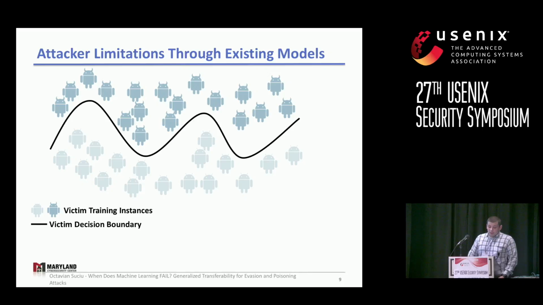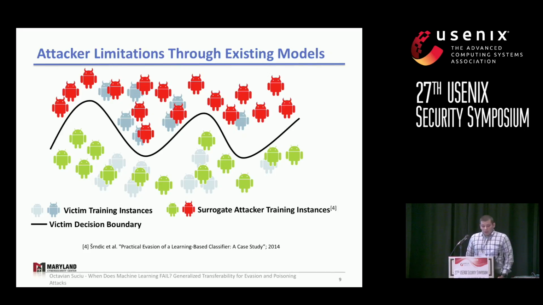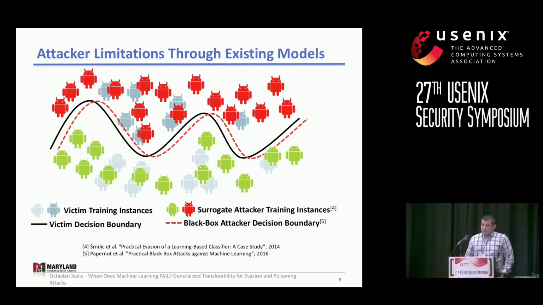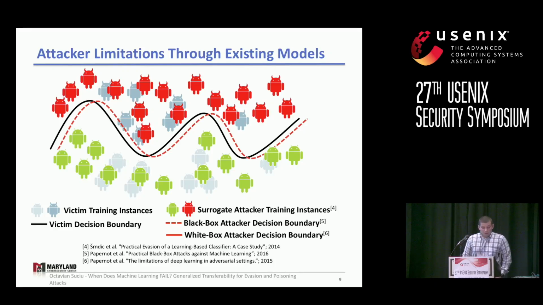So now let's look at the attacker limitations through the lens of existing attacker models. All right, so first of all, the attacker might have a surrogate training set. Some instances of the victim might be known, some might not. And using this training set, they might build their own classifier and perform their attack strategy using it. Then we have black box attacks. We saw in the previous talk, the attacker has query access to the victim, and they do not know much more. And then we have white box attackers, which have complete information about the victim. And by now, I'm pretty sure you're already convinced that those do not hold well in practice.